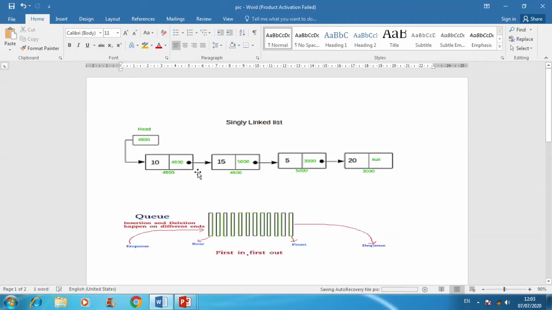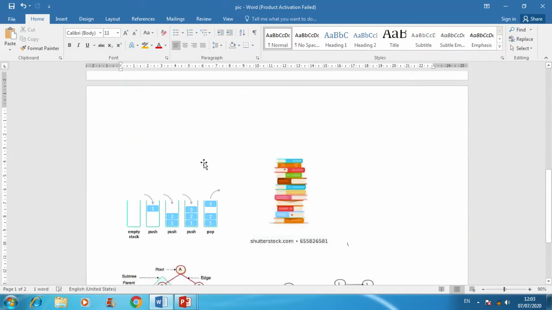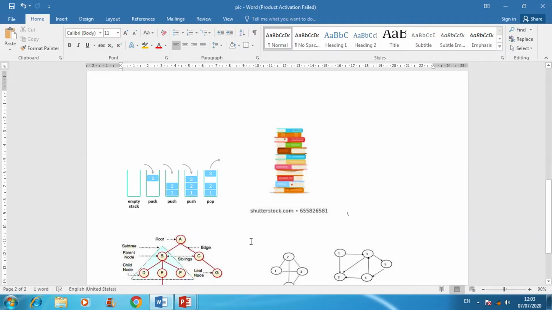We have discussed the term stack. This is an example of stack. Stack is like a pile of trays or a pile of books. You have seen here there are books, one above another. It is LIFO in fashion. Stack follows the LIFO rule. LIFO means last in, first out.